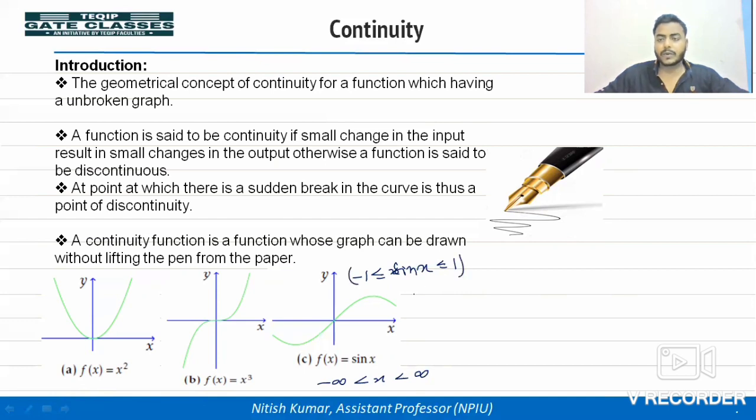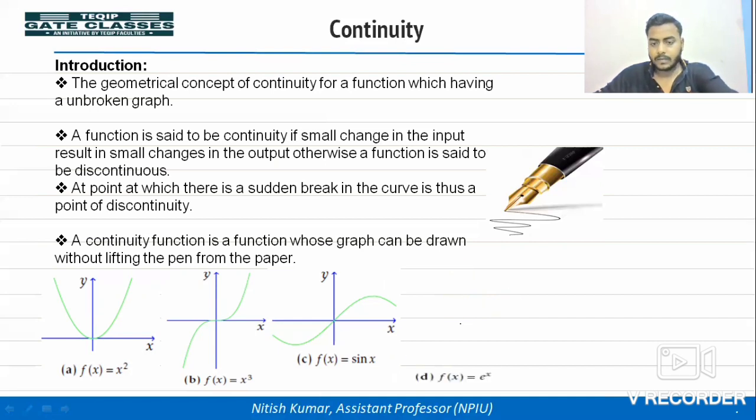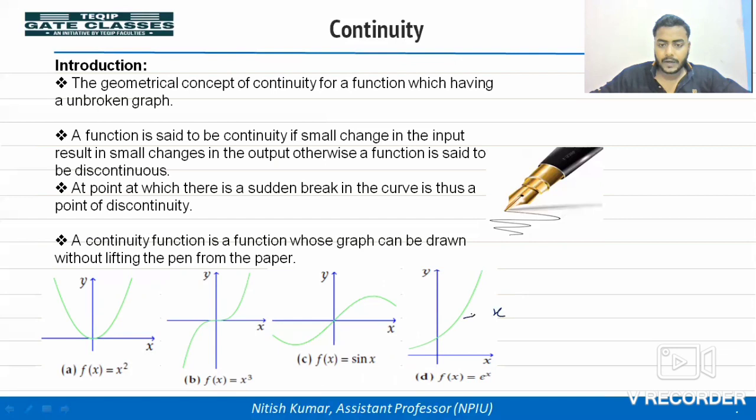So sin x can vary from minus 1 to 1. This function is also a continuous function. Next function we have is e to the power x, where x can be minus infinity to infinity, and e to the power x can vary from 0 to infinity. So this function will also be a continuous function within the domain.